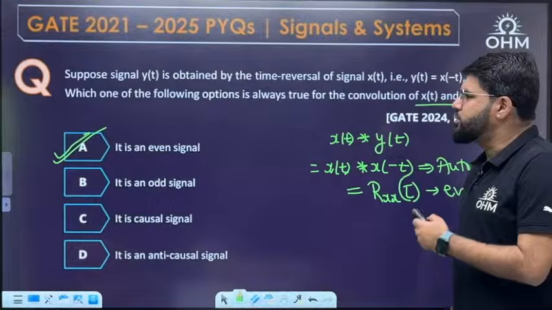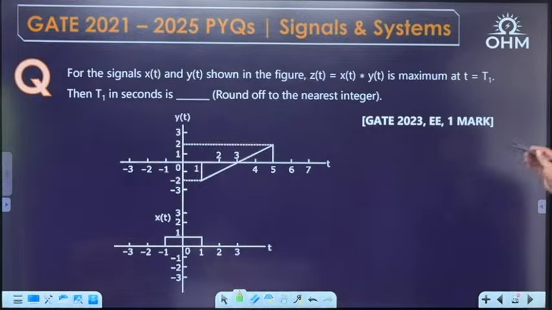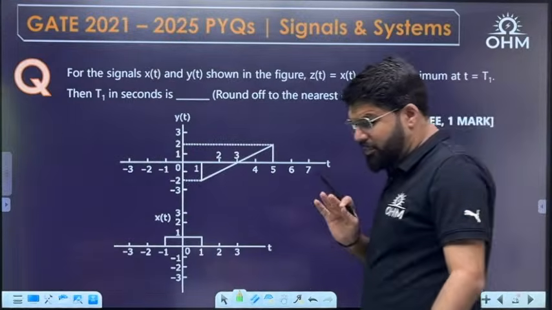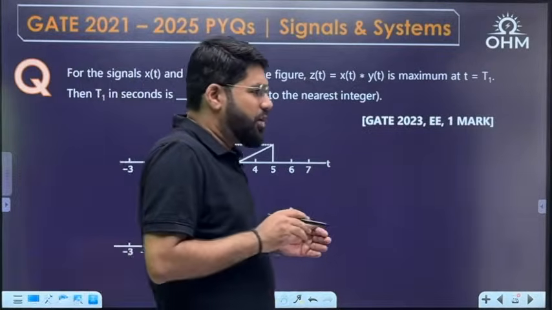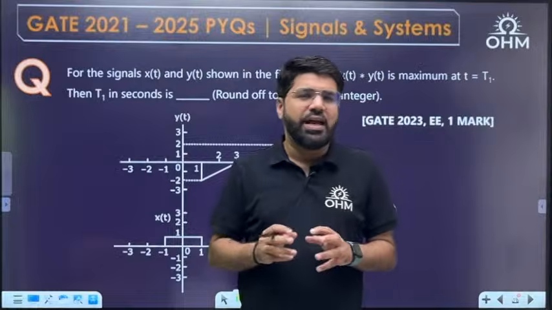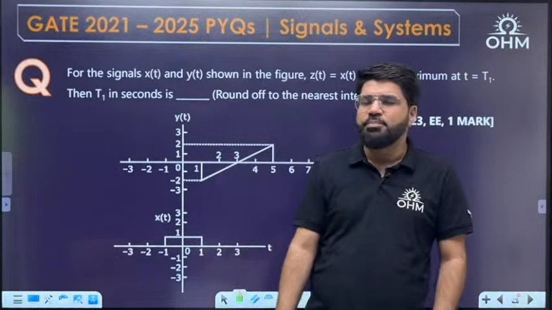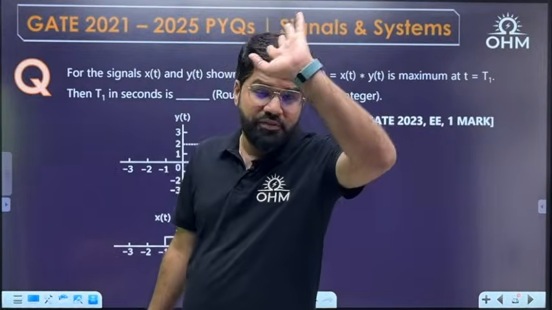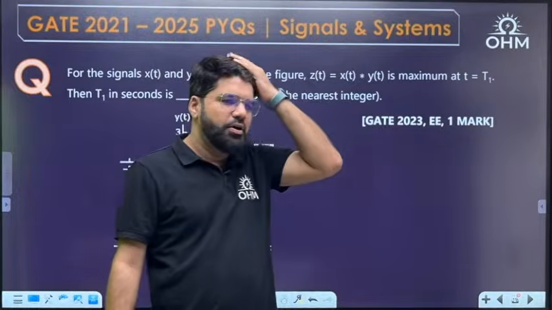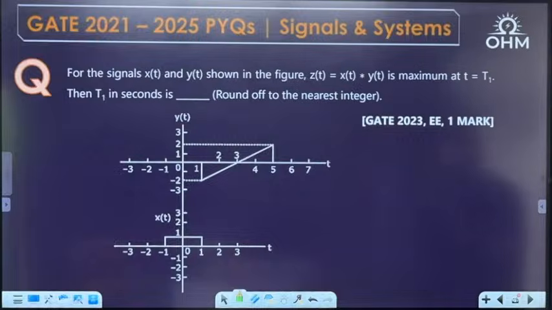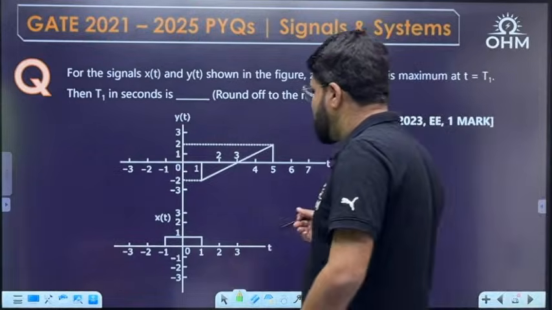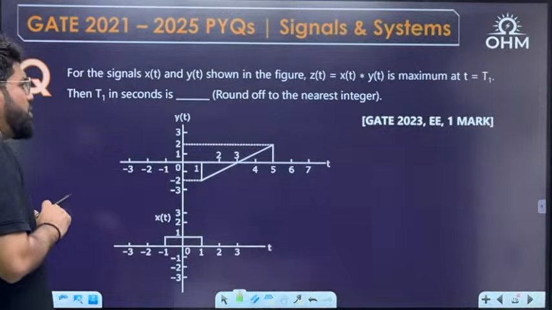Next question, GATE 23 EE 1 mark. This is a 1 mark question, but it is a good question. If you are an electrical student, you must know GATE 23 has been one of the lengthiest and most challenging papers for electrical students in the past 15-20 years. Many questions were time taking, even the 1 mark ones. It's not difficult, but it takes time.